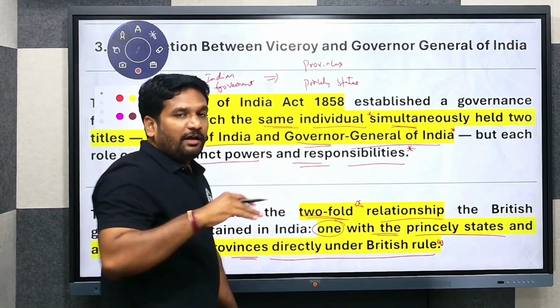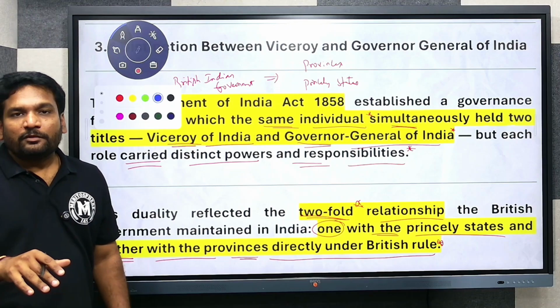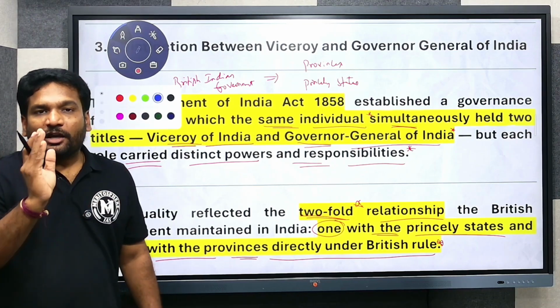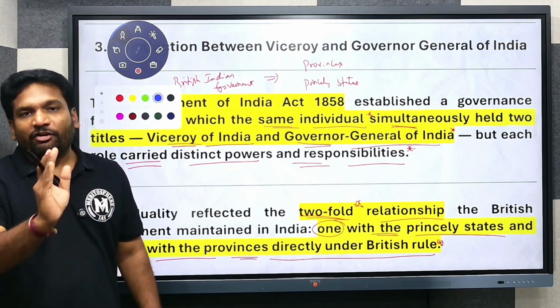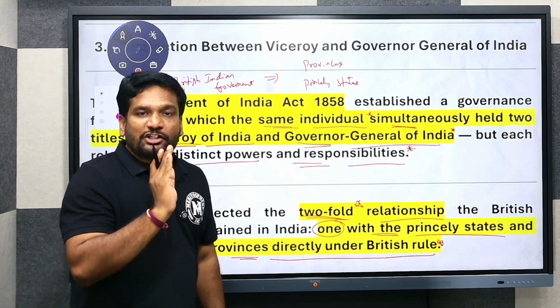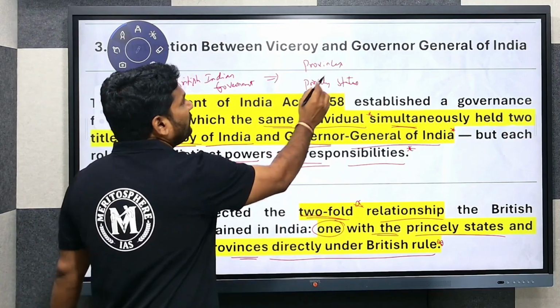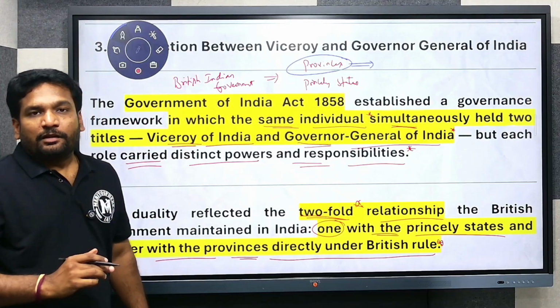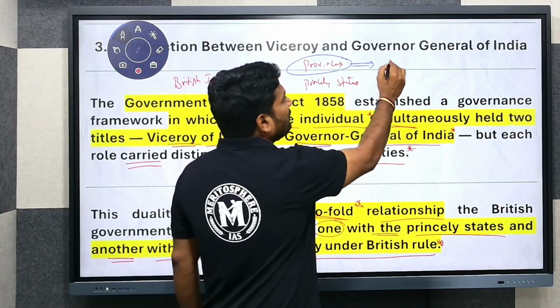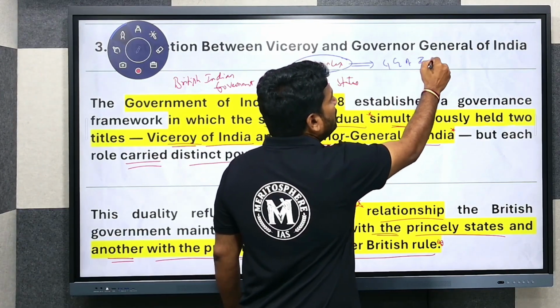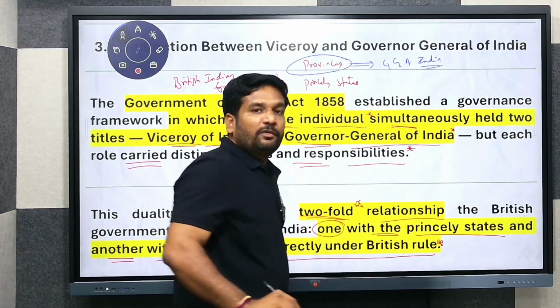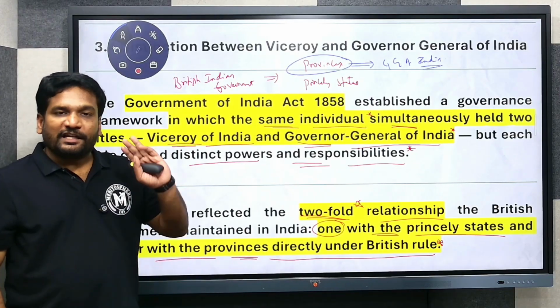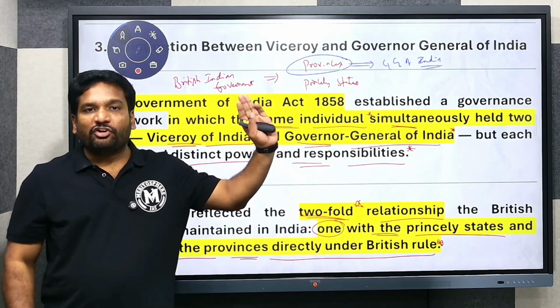The ultimate authority in India in respect of the British Indian government is the Viceroy and Governor General of India. The same person assumed the two titles. So whenever such person is dealing with the British provinces, he is known as Governor General of India.